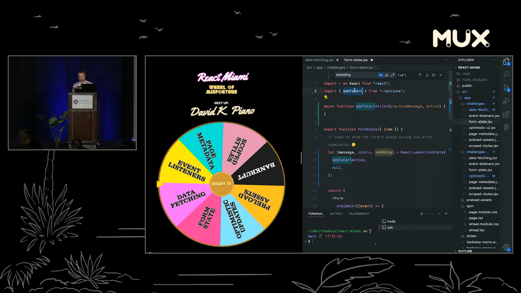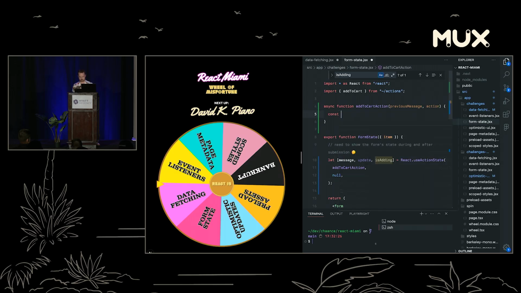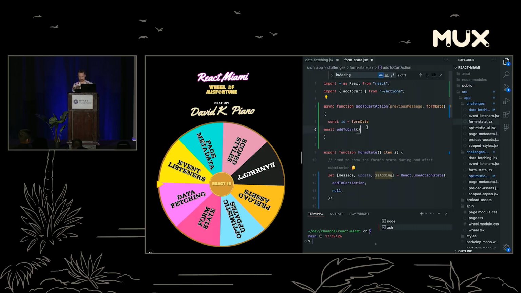And so we can call addToCart. Just say await addToCart. First we need to get the ID, and that's going to come from some form data. Our form data is actually the action in this case. So we can just say formData.get item ID. We can pretend we're going to validate. We're not going to validate because we just trust everything, right? We trust users. They would never lie to us. We're going to add this to our cart, and once that's done, we are going to return our new state.